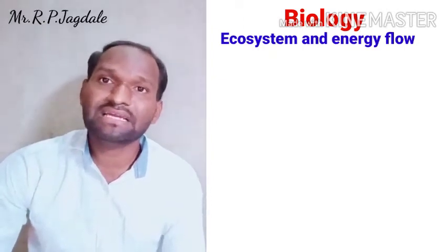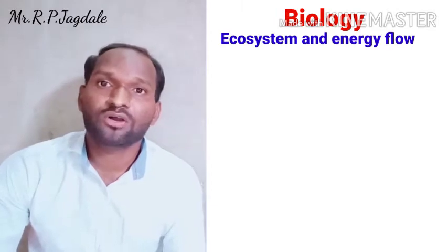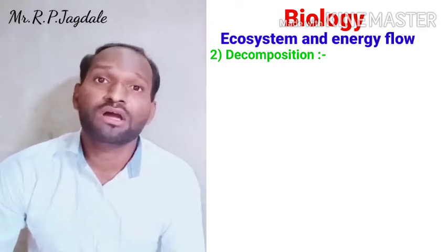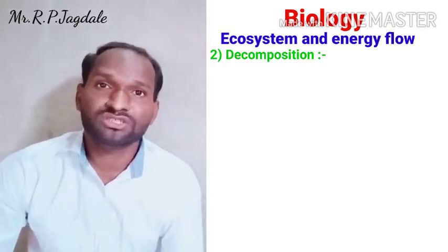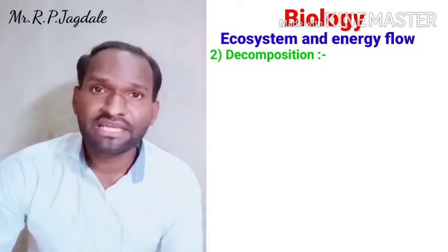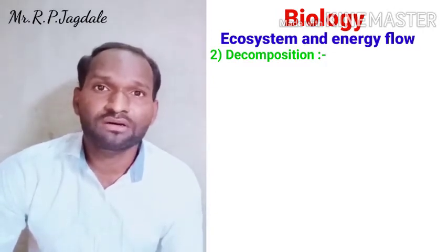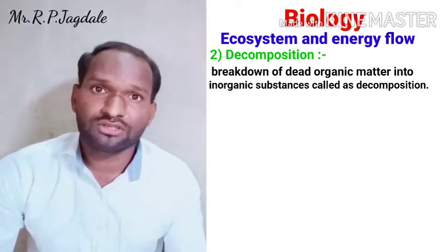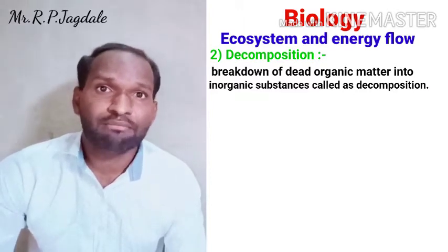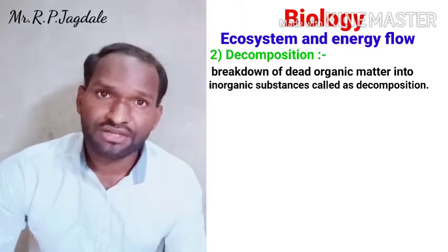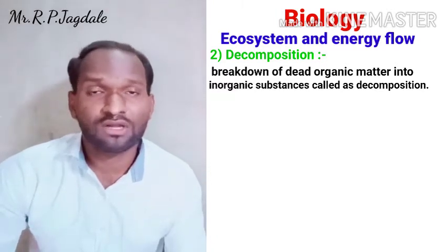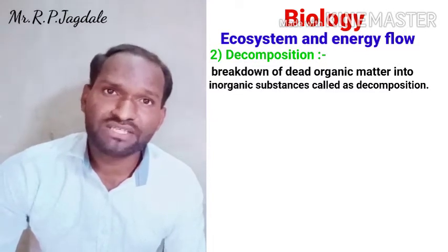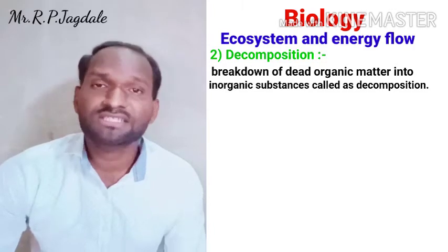Now coming to the second component of an ecosystem, it is called decomposition. Decomposition is a very important phenomenon among all the functions. Decomposition is the breakdown of dead organic matter into smaller inorganic substances by the decomposers. There are some organisms called decomposers, and they break down the dead organic matter into small pieces called inorganic substances. This is called decomposition.